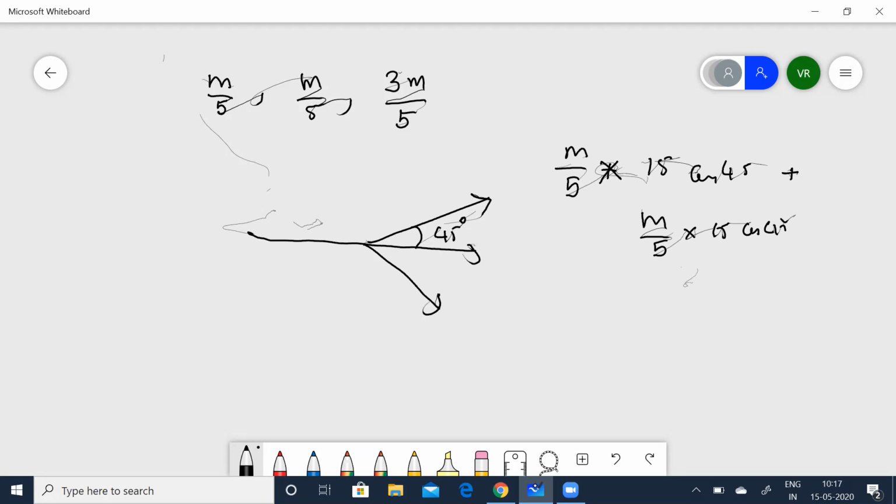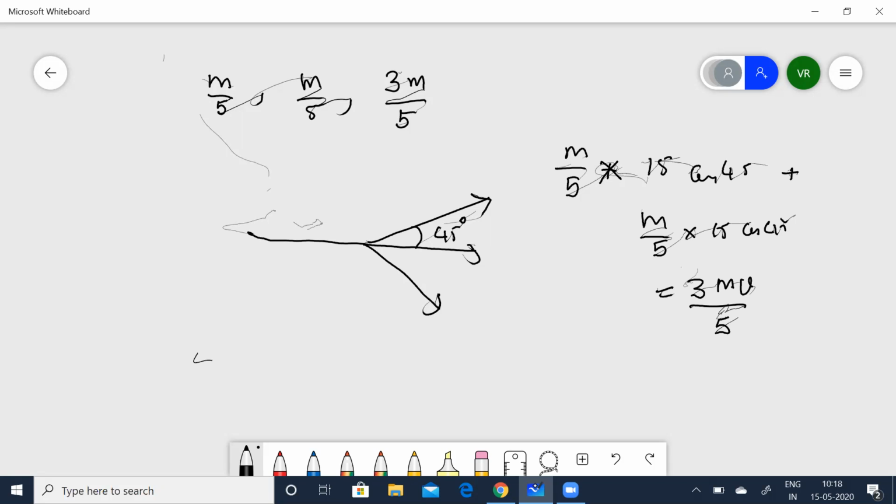So when you add this, that will give you 2mv/√2, that is now going to be equal to 3mv. That is the third part, 3mv/5. So when you calculate the momentum of these two, that is the first part and the second part, that is now going to be equal to the momentum of the third part. So that gives you 3mv.